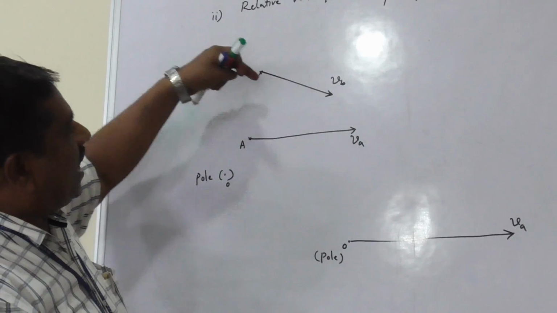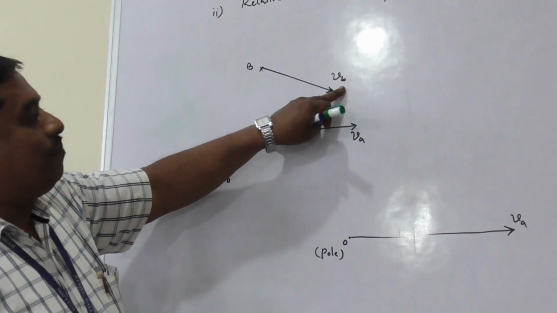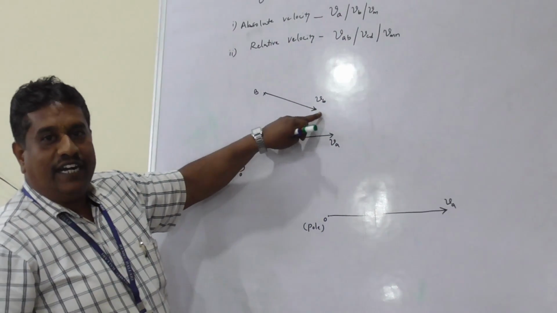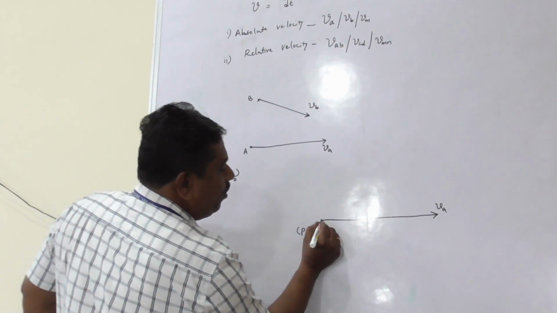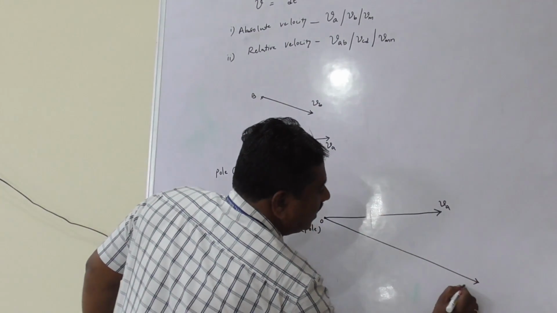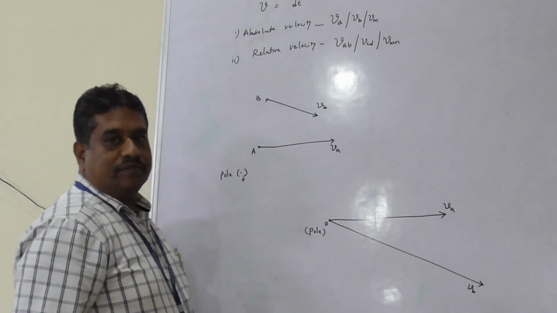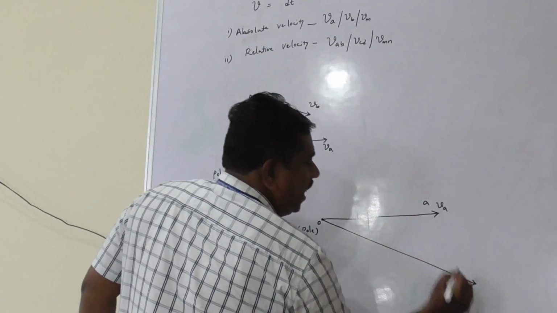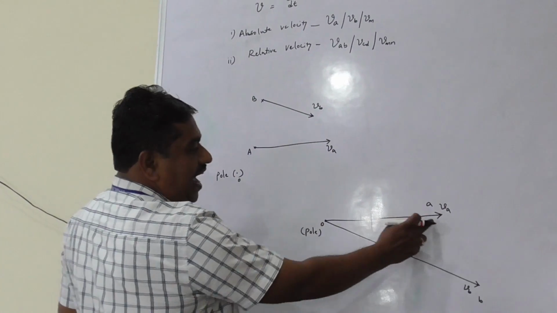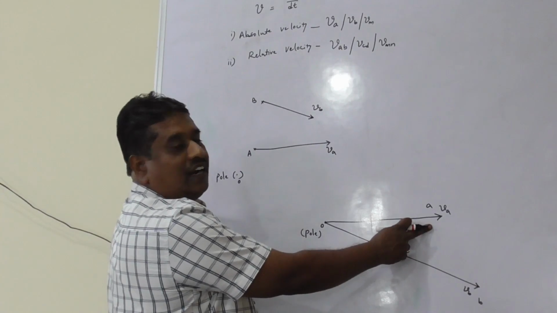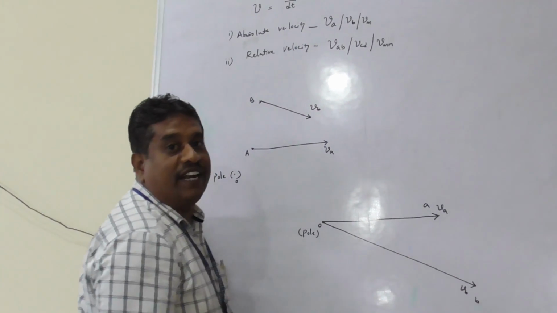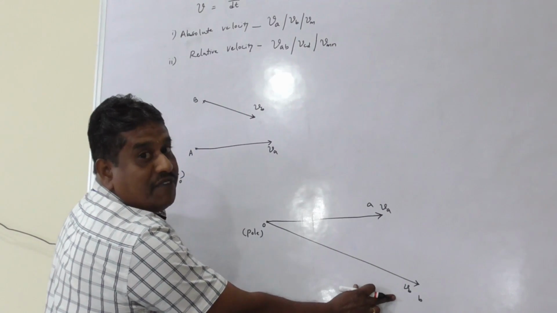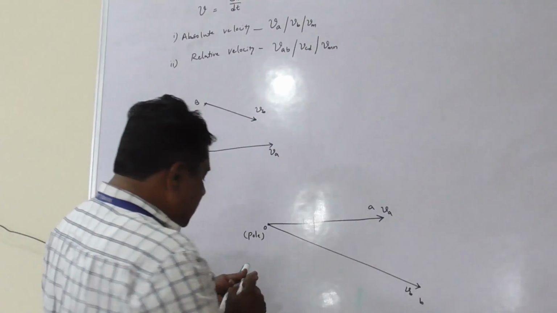Similarly, VB is acting in this direction. VB represents the absolute velocity. When it is absolute, it starts from the fixed pole. Therefore, VB is expressed like this: OA, OB. OA is the velocity vector of absolute velocity VA. OB is the velocity vector of absolute velocity VB. When I join this AB,